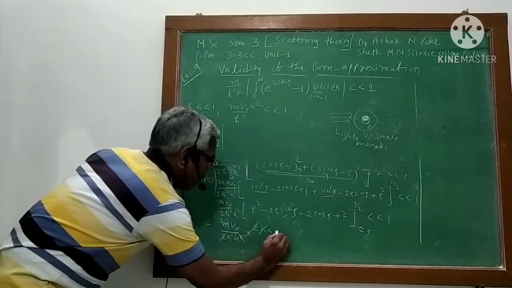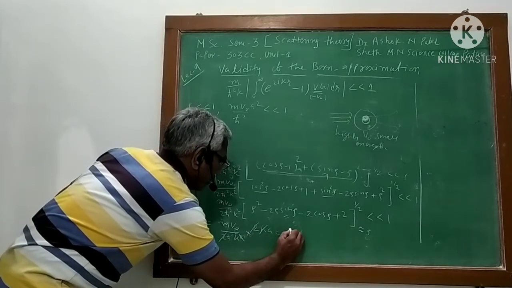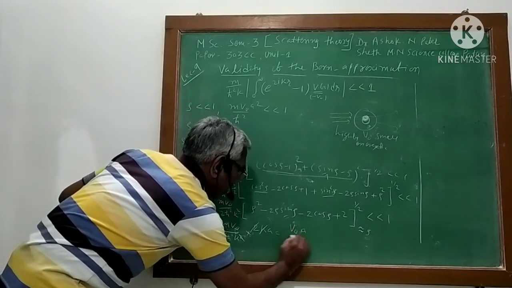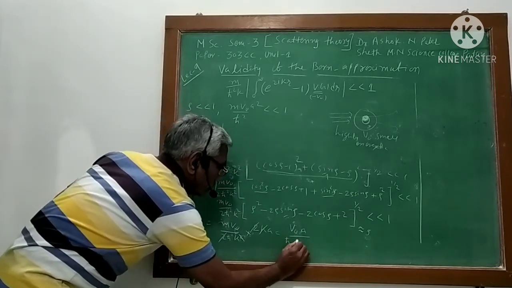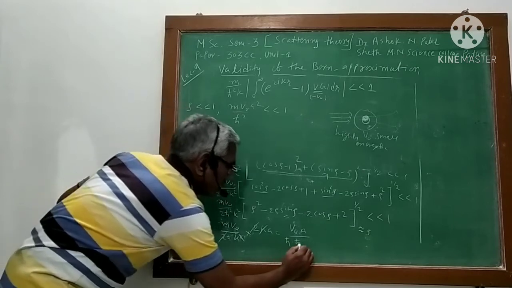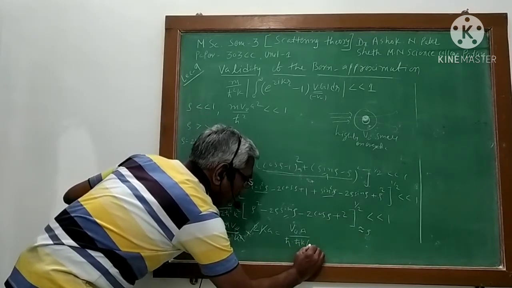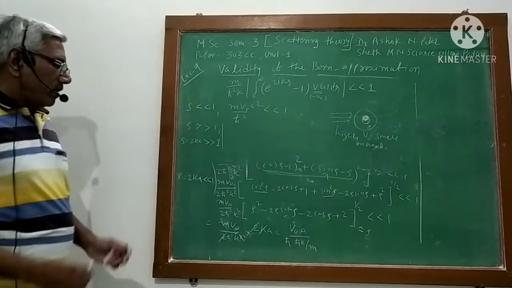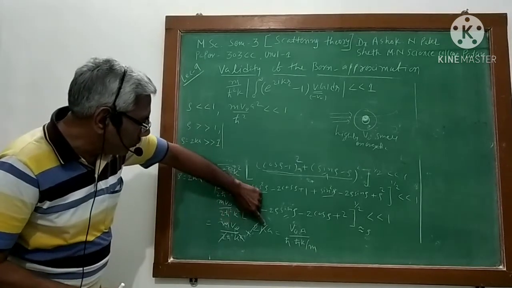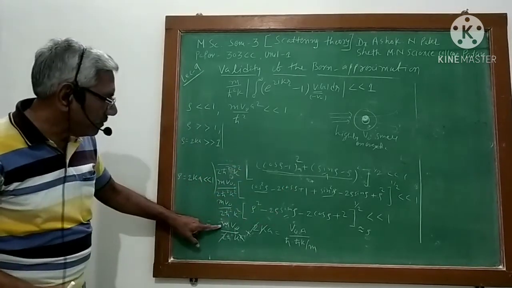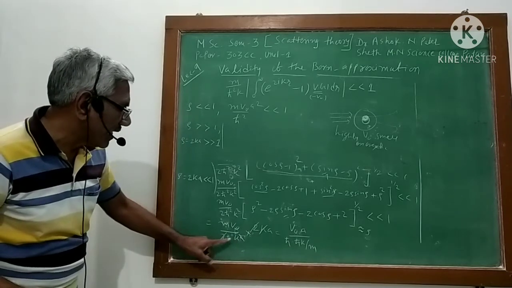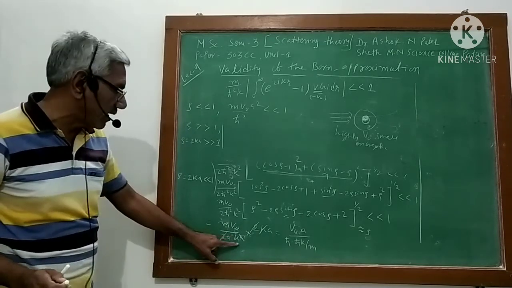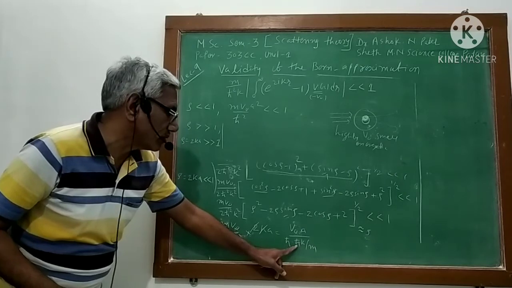Now it will become v0a upon h cross k by m. So I will write v0 into a over here. M, I will divide this term. H cross square k, so I will write h into h cross k.